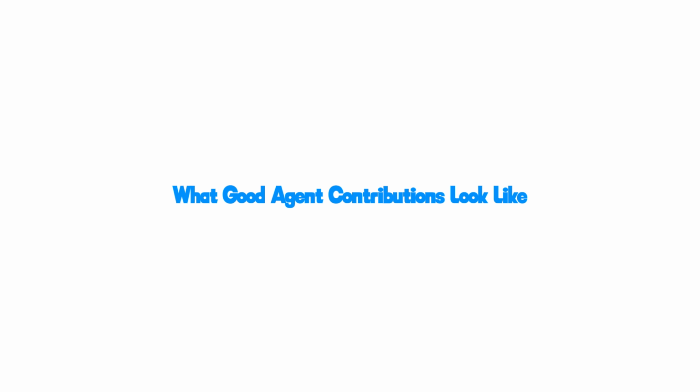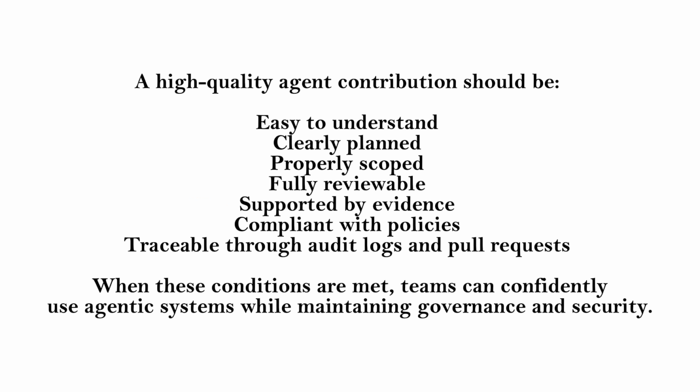What do good agent contributions look like? A high-quality agent contribution should be easy to understand, clearly planned, properly scoped, fully reviewable, supported by evidence, compliant with policies, and traceable through audit logs and pull requests. When these conditions are met, teams can confidently use agentic systems while maintaining governance and security.